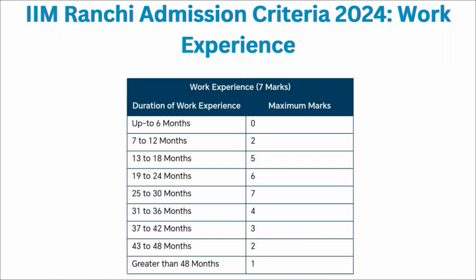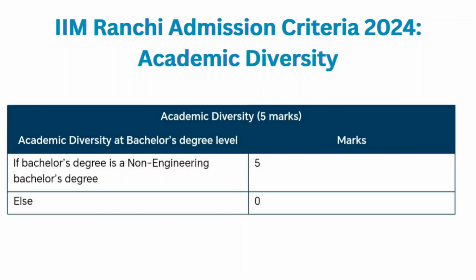If it is between 31 and 36 months, there are 4 marks. If it is between 37 and 42 months, there are 3 marks. If it is between 43 and 48 months, there are 2 marks. And if it is more than 48 months, there is 1 mark. Then if we consider academic diversity, it carries 5 marks for the final selection. If the bachelor's degree is a non-engineering bachelor's degree, you will be awarded 5 marks on the basis of the academic diversity score.